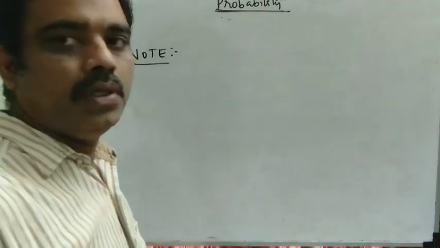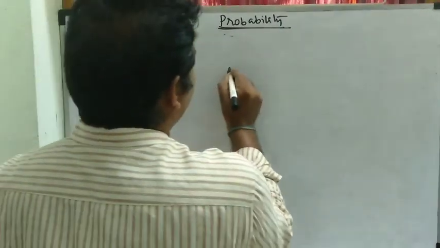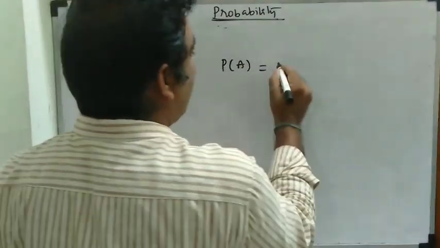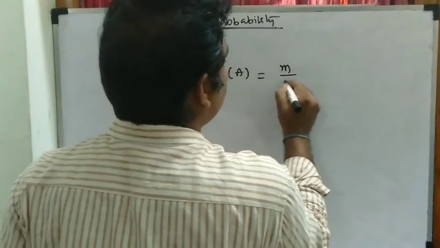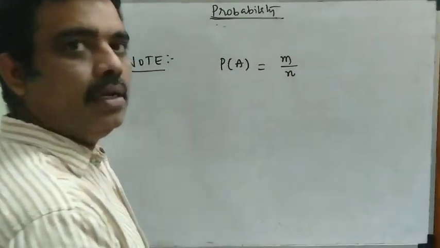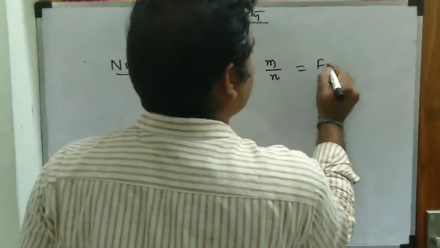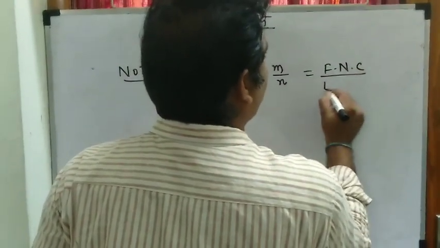Note, from the definition of probability, the probability of the event A to happen is equal to small m by small n, which is the favorable number of cases by total number of cases or exhaustive number of cases.